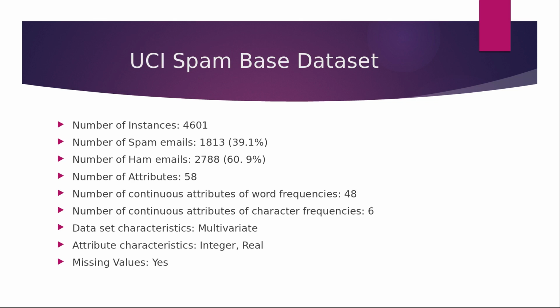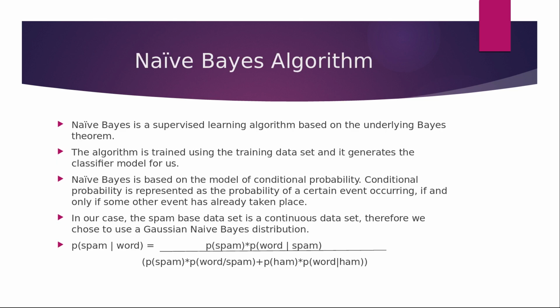Before talking about the algorithms, let me give you an insight about the dataset that I'm using. I'm using the UCI spam-base dataset, which has a total of 4,601 emails, out of which there are 1,813 spam emails and 2,788 ham emails. The total number of attributes in this dataset is 58 and the total number of continuous attributes of word frequencies is 48. Now let's talk about the naive Bayes algorithm.